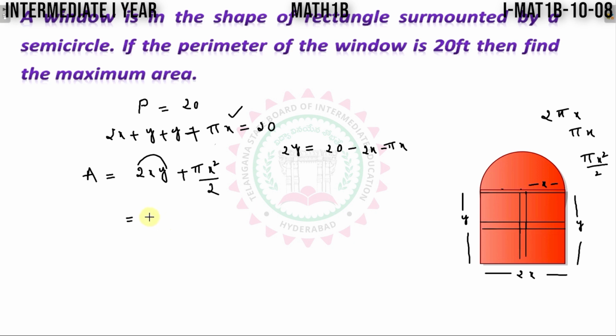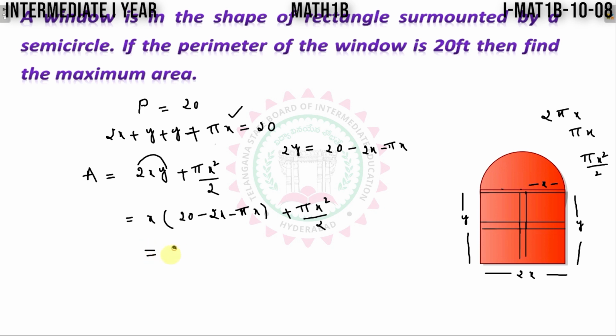So here x into 2y means here I will get 20x minus 2x square minus pi x square plus pi x square by 2.